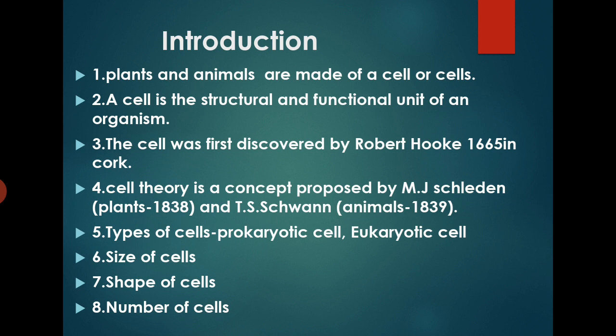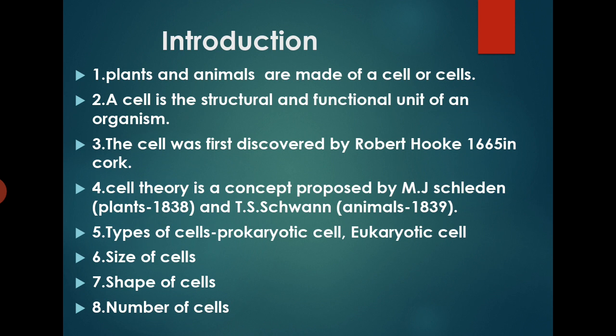Types of cells. There are two types of cells, namely prokaryotic cells and eukaryotic cells. Prokaryotic cells do not contain a definite nucleus. The chromatin bodies remain scattered inside the protoplasm.